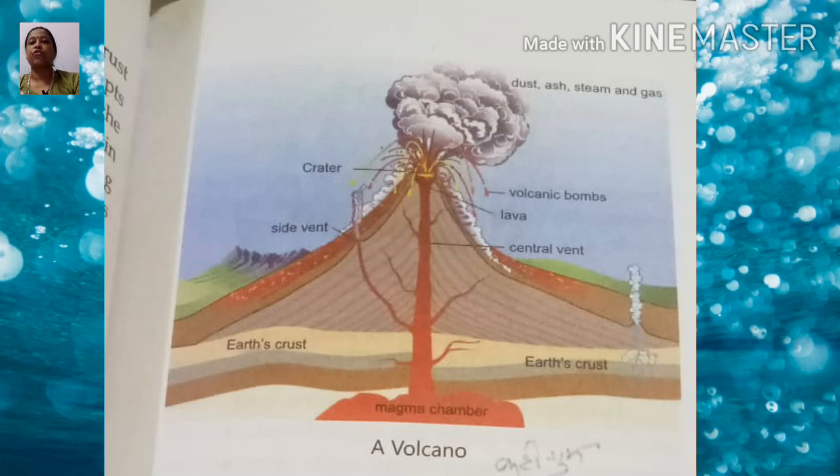Now, usefulness of rocks, children. They are used in the construction of roads and buildings. They are a storehouse of fossil fuels like coal and petroleum, as already discussed. Chemicals found in certain rocks are materials for making fertilizer. The rock type of any area determines the drainage pattern of the area.